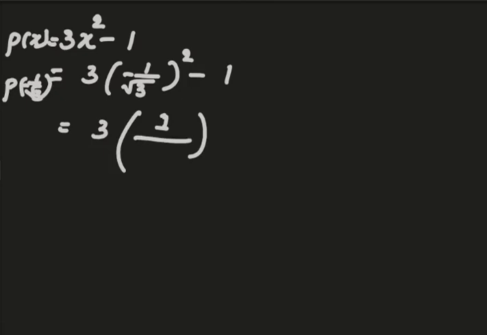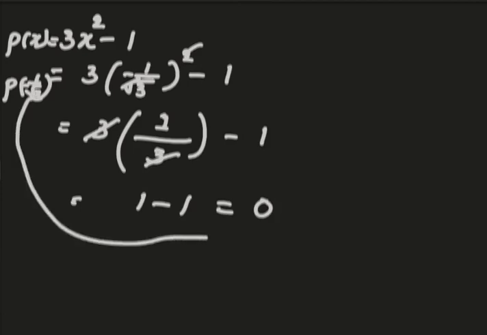If you square a square root number, the square and square root cancel each other, so you will get 3 times 1 by 3 minus 1. The 3 gets cancelled, you will get 1 minus 1, that means 0. Minus 1 by root 3 is leading us towards 0, therefore it is our 0. It is our hero. That is correct.